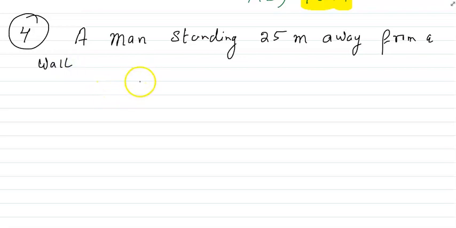Fine. So one man is standing, he is standing away from the wall. He produces a sound. Are you getting? Till now any doubt you have?